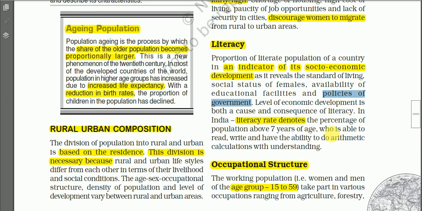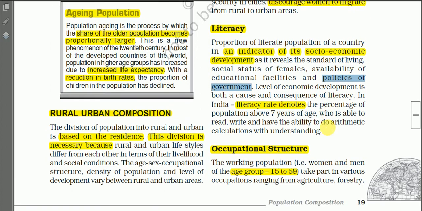That means there is a direct relationship between the literacy rate and the status and development of the country. The higher the literacy rate, the higher will be the level of development, and so on. The level of economic development is both a cause and a consequence of literacy, as I told you earlier.